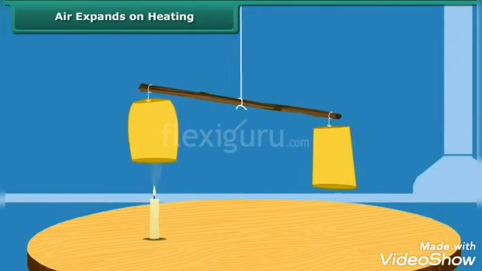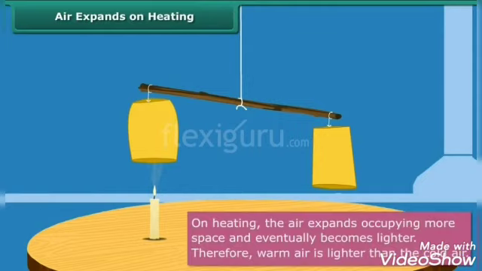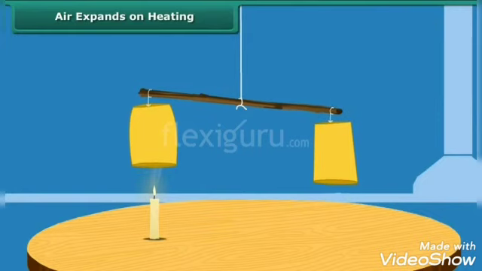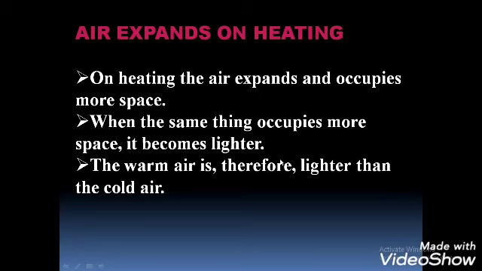This is because as the warm air rises up, it pushes the bag above the candle. So we concluded that on heating, the air expands, occupying more space and eventually becomes lighter. Therefore, warm air is lighter than the cold air. So children, that is the reason why smoke always goes up.